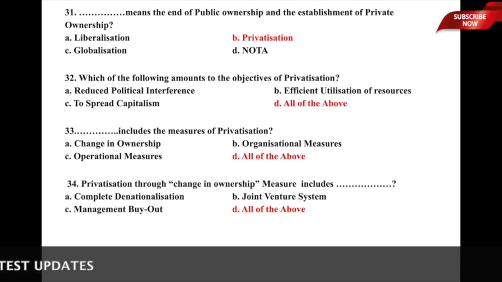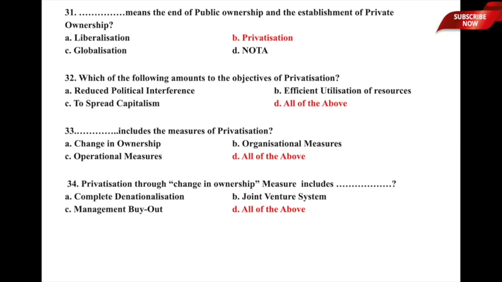Dash means the end of public ownership and the establishment of private ownership. What means the end of public ownership and the establishment of private ownership? Whether it is A, liberalization, B, privatization, C, globalization, or D, none of the above. So, in the previous definition we have seen liberalization was the scrapping of the previous government's policy and forming new policies or perspectives or opening up the economy.